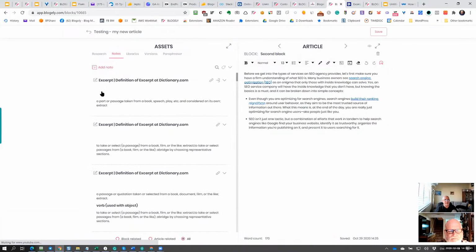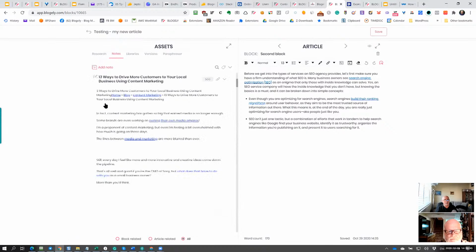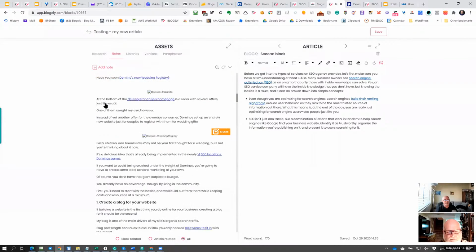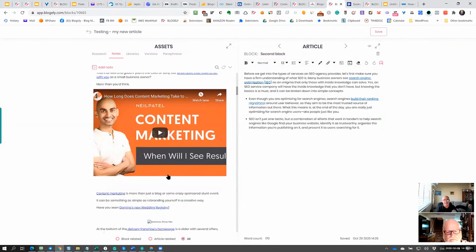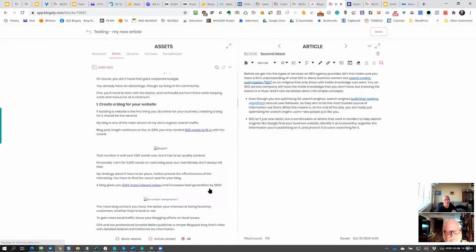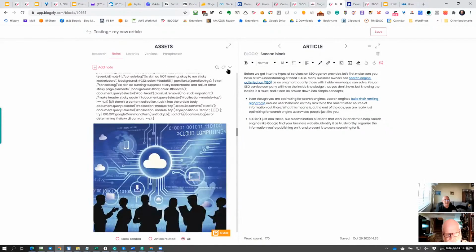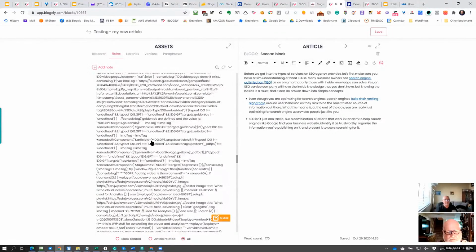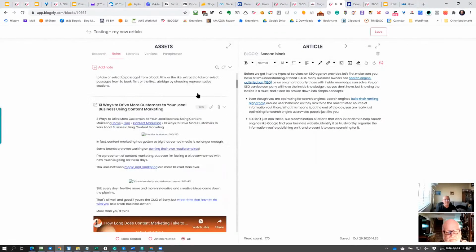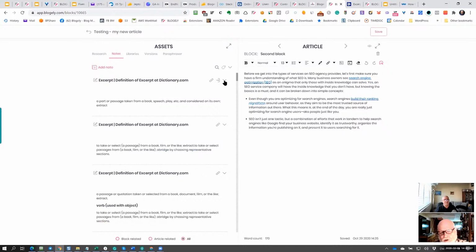Yeah, but you don't want to put it directly in your document. So in this case, here is the content we just snipped. But again, imagine that it can be as extensive as you want. You can highlight the images, the videos, and they will all be brought in here. There is a lot of information that can be jammed into notes. Now, if I want to use this content, basically you use it to create better content on your site.